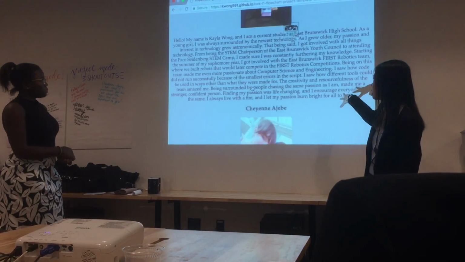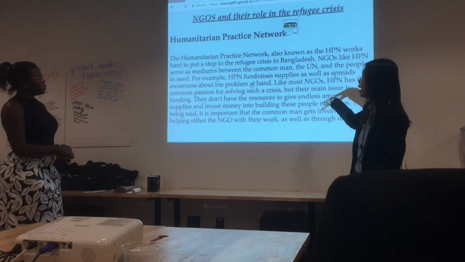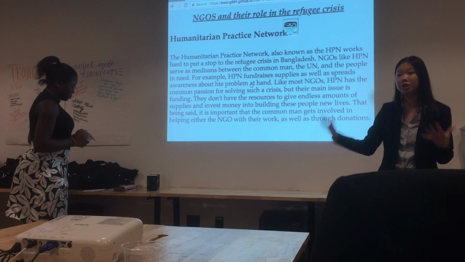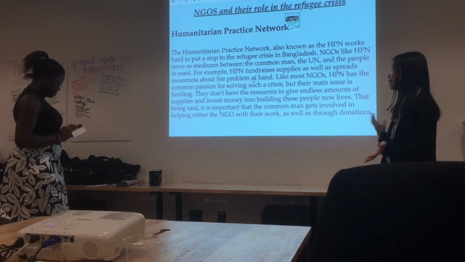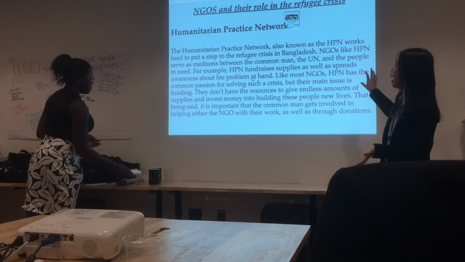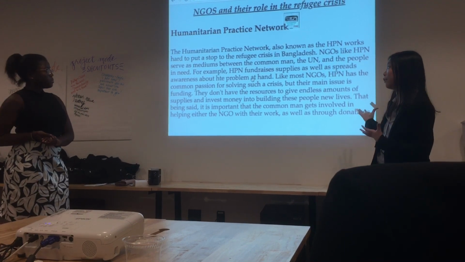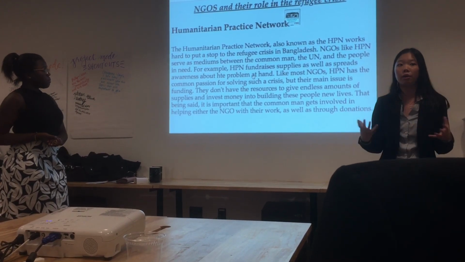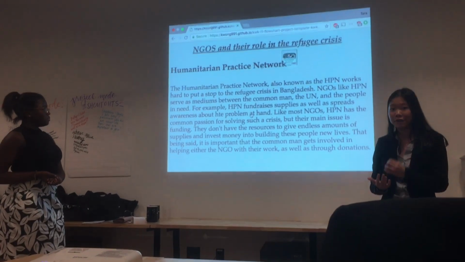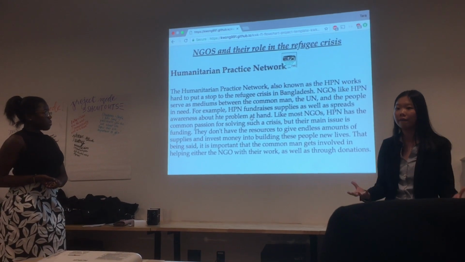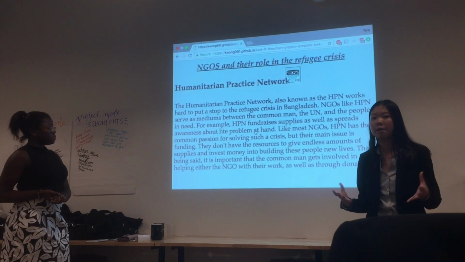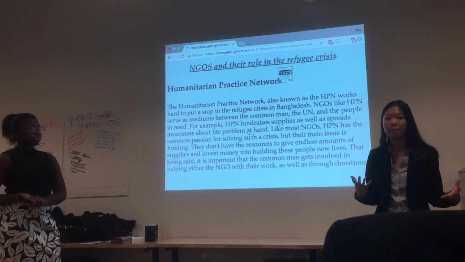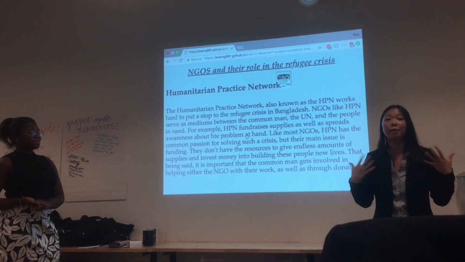And down here, we also added more about the United Nations and the NGOs. Again, this website is to educate citizens in the United States. One of the NGOs that I added for the refugee crisis was the Humanitarian Practice Network. Their main goal is to get these refugees the supplies that they need. However, one of the main things hindering them is the costs. A lot of NGOs don't have enough money or the manpower to help the people in the way that they would like to.